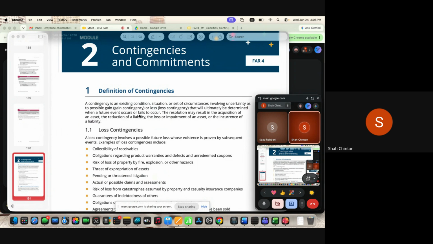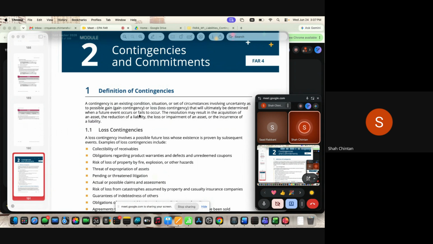For example, you are selling a mobile phone and your mobile phone has 6 months of warranty. Today, no customer has come back yet. So there is no actual liability for you because there is no present obligation. However, because of the warranty claims, there could be a scenario where in future the customer comes back for the warranty of the mobile phone. That means it is a contingent liability. It may come in the future, it may not.